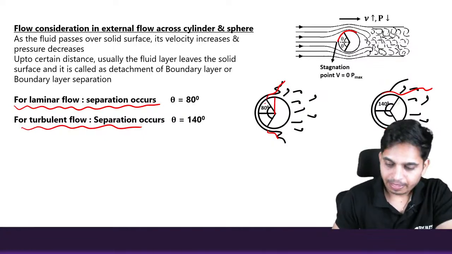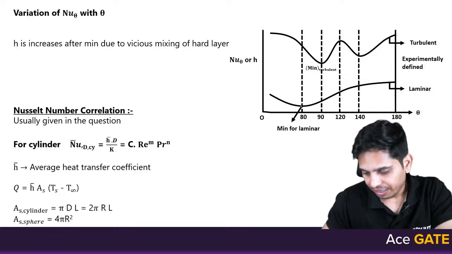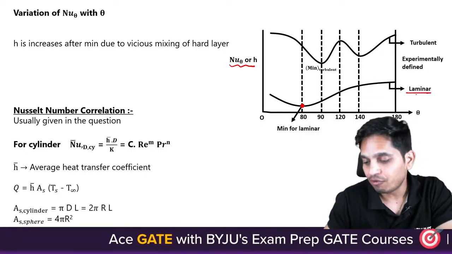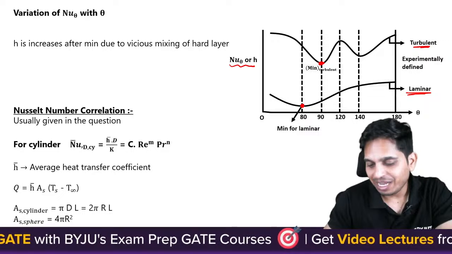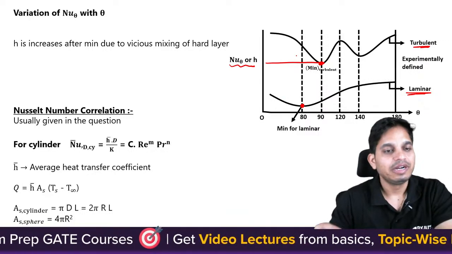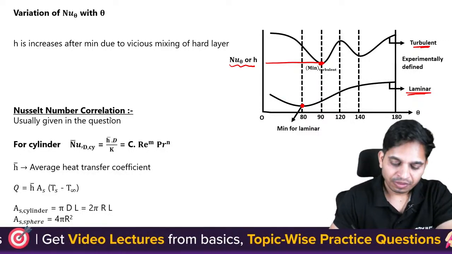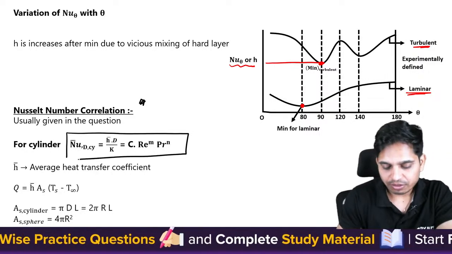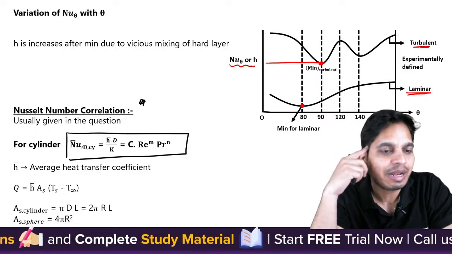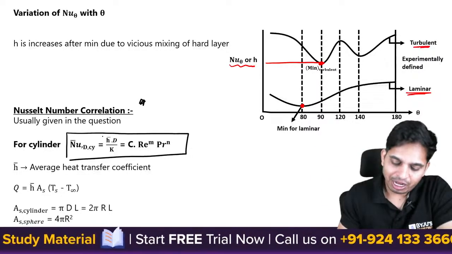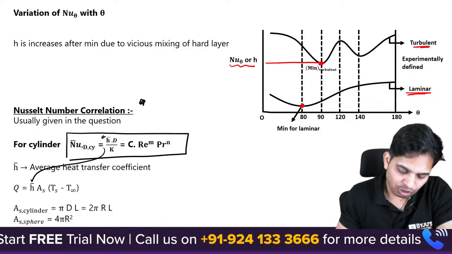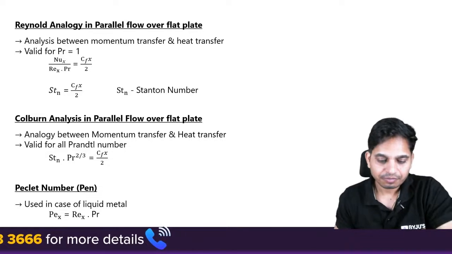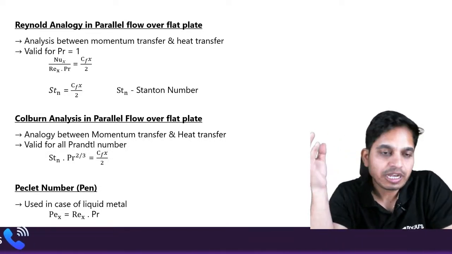Also, as you can see, at 80 degrees your Nusselt number and heat transfer coefficient is minimum for laminar flow. For turbulent flow it is minimum at 90 degrees. Now the Nusselt number correlation: in this case the Nusselt number will be given to you in the question, but it will be a function of Reynolds number, of course, and Prandtl number. If you find out h here, you can substitute h here and find out the heat transfer.